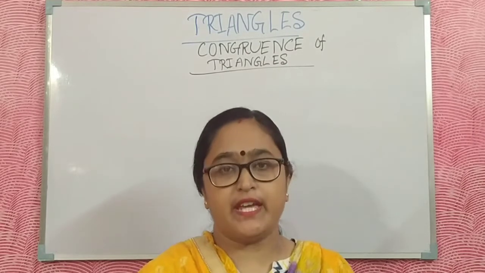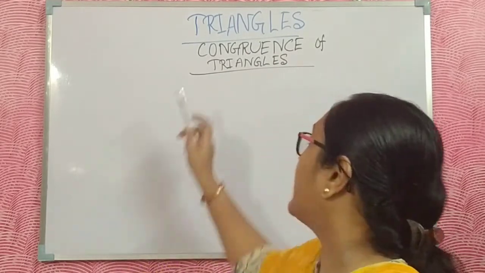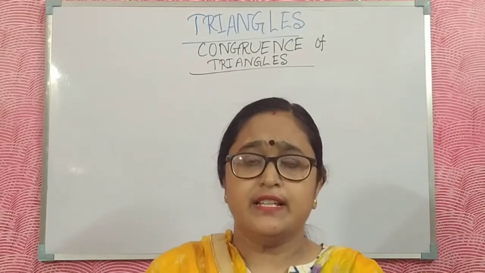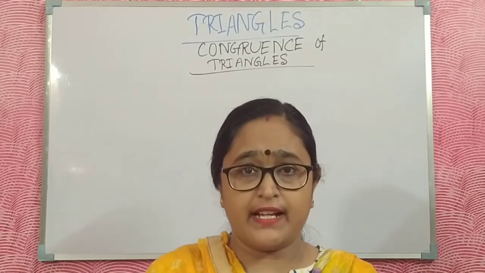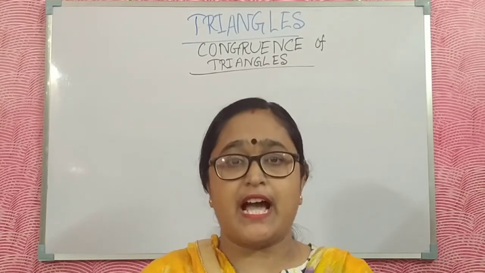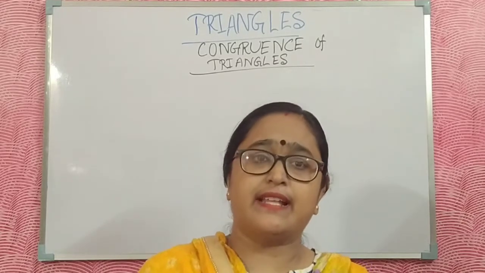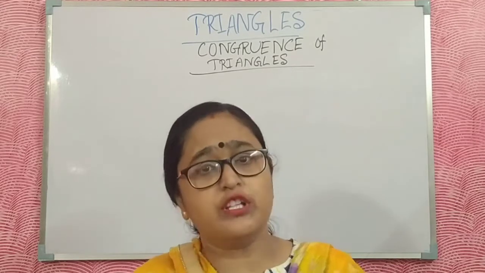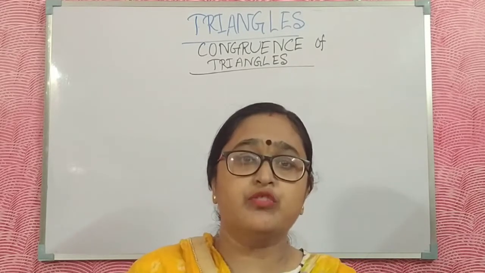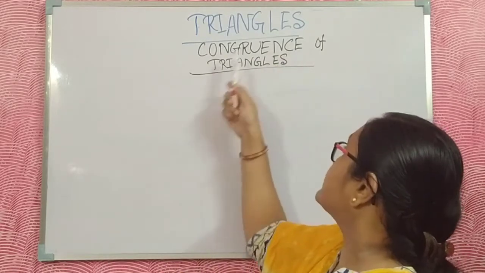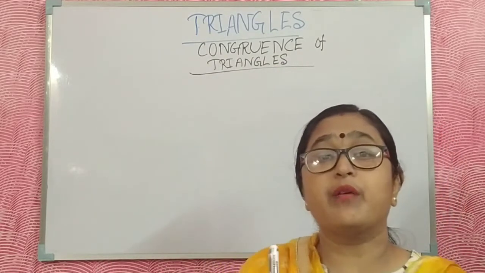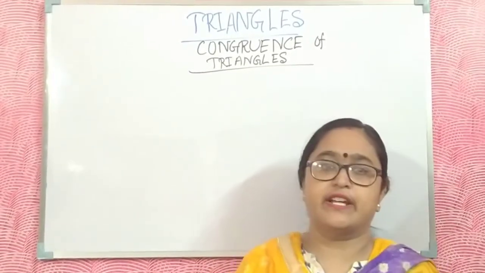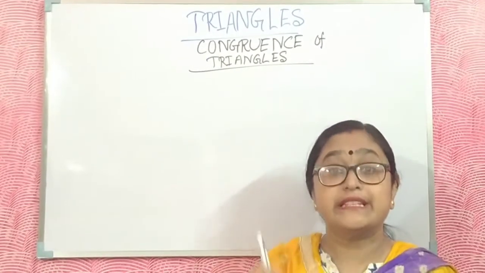Today's topic is triangles. All the students know what a triangle is and the types of triangles: depending on the angles, triangles are of three types, and depending on the sides, they are also of three types. Today I discuss the congruency of triangles. What is the meaning of congruency? Congruence of triangles is a 9th standard topic.